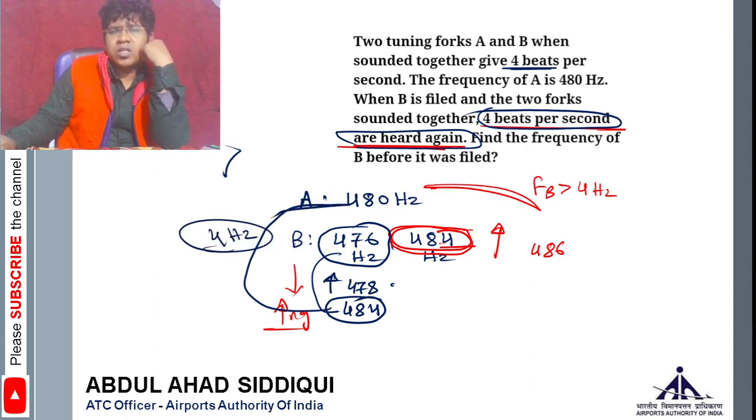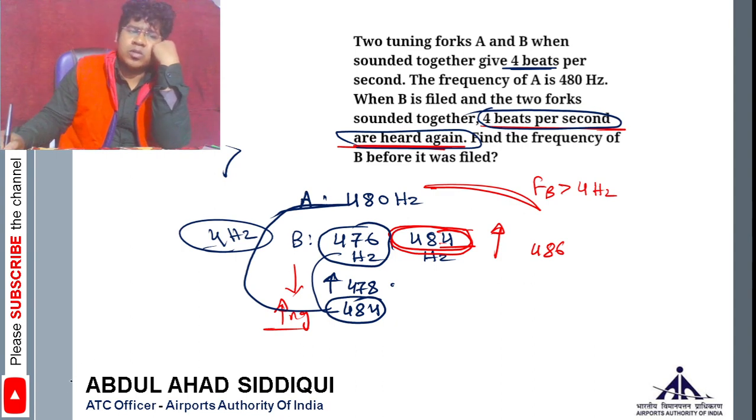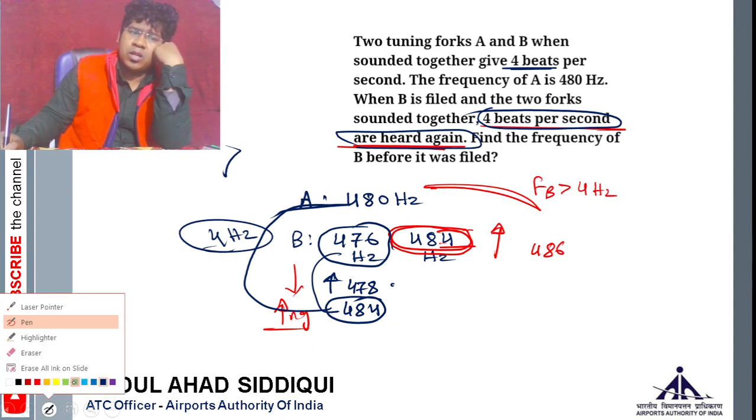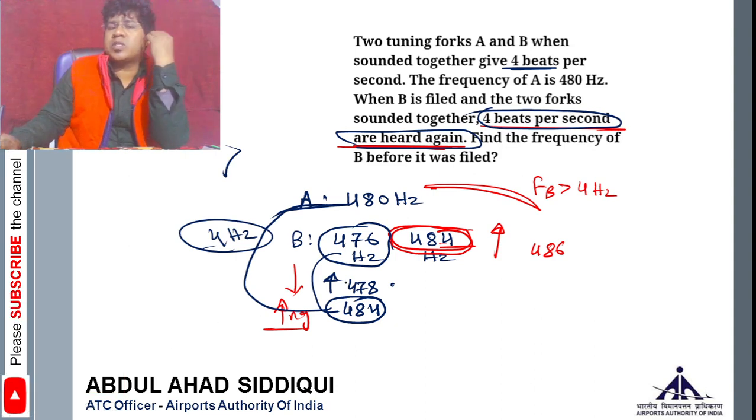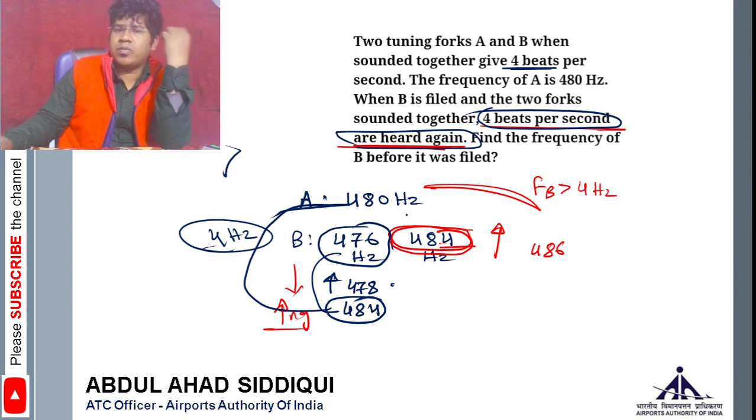So 476 could be a possible answer, because if you file it, meaning you increase the frequency, and in increasing, the frequency of B has become 484, the difference can still be 4 hertz, right?